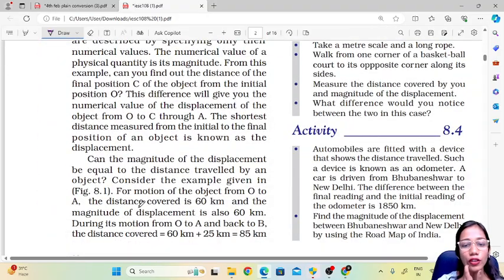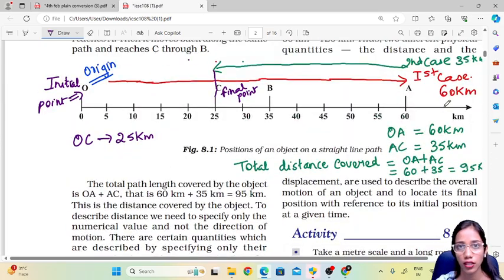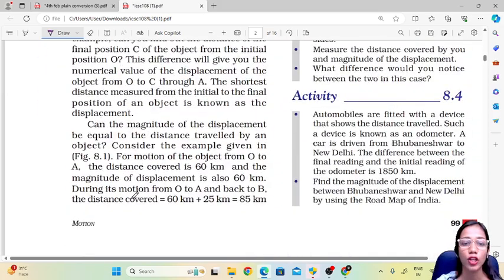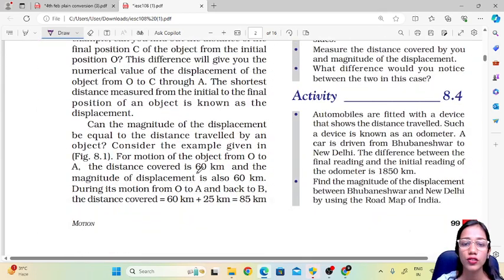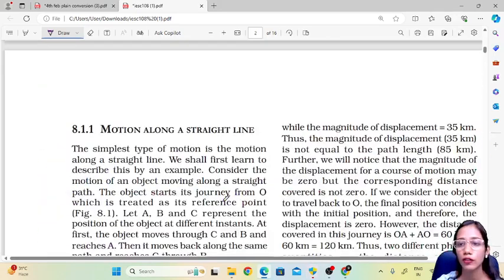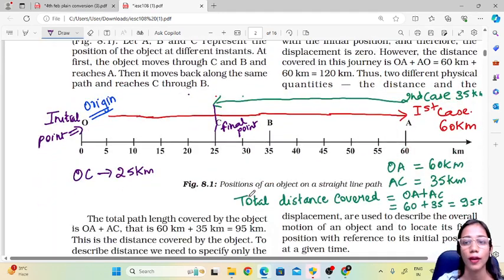For the motion of object from O to A, the distance covered is 60 kilometers. Then during its motion from O to A and to B, it is 25 kilometers, right? So 60 plus 25 is 85 kilometers, while the magnitude of displacement is 35 kilometers. So now what we are looking at is the total distance covered.